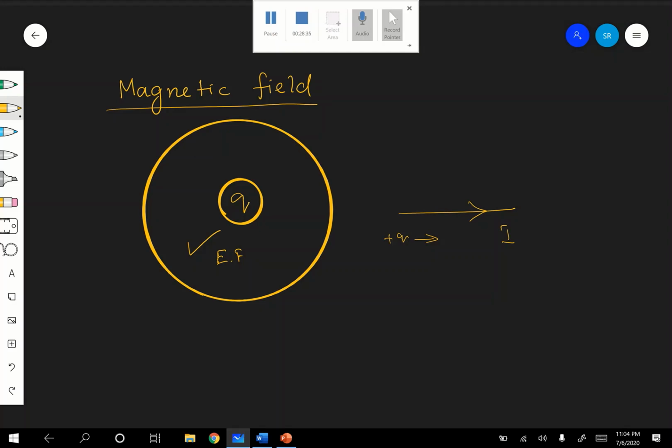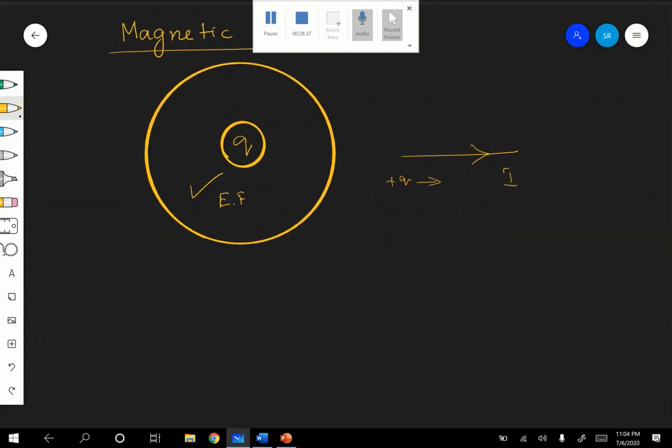Okay, therefore, what is a magnetic field? Now, you know how to define a magnetic field. Magnetic field is nothing but a space around a magnet, or a current carrying conductor.